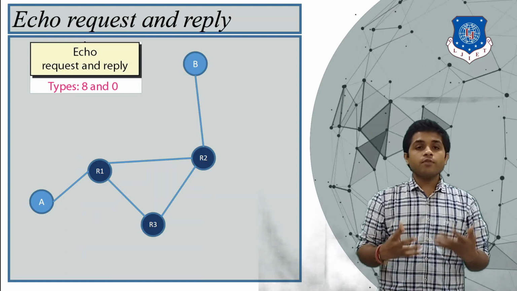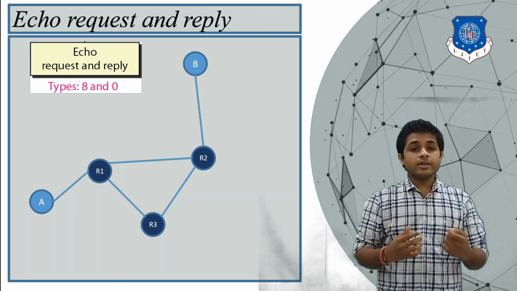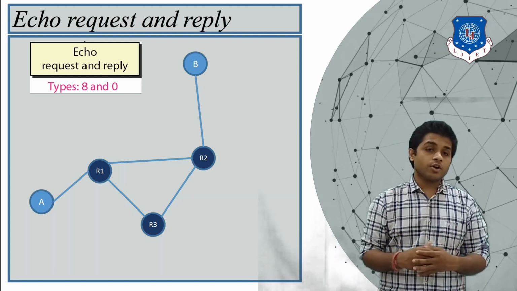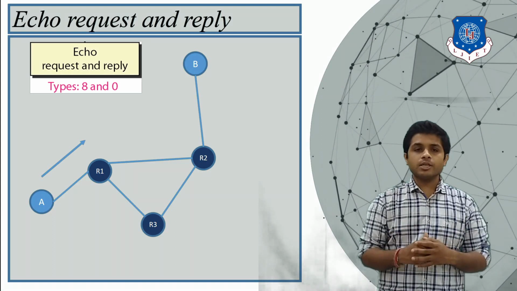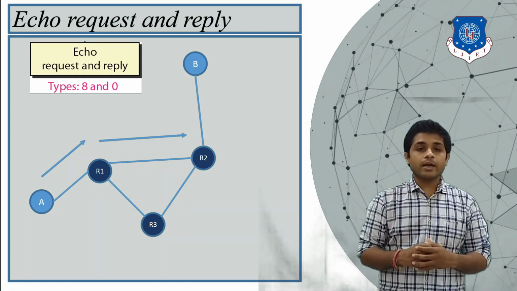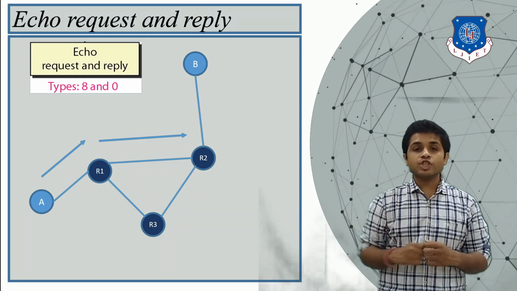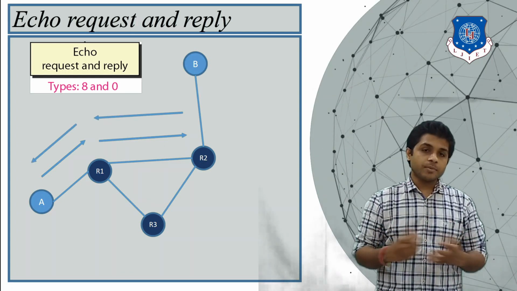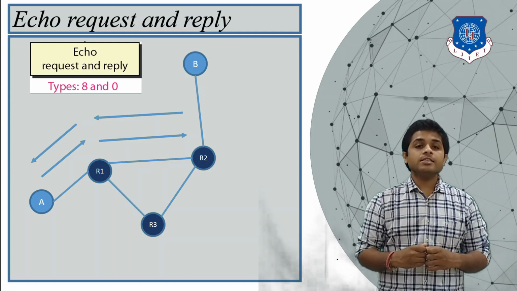So what is the meaning of echo request and reply? This message is generated by the sender in order to check whether the destination is reachable or not. It is just a query message which is sent to the receiver. Suppose A wants to check that router R2 is reachable or not, so it will send the query message, and when the router receives the query message, it will reply that it is reachable. The example of the echo request and reply is the ping message.